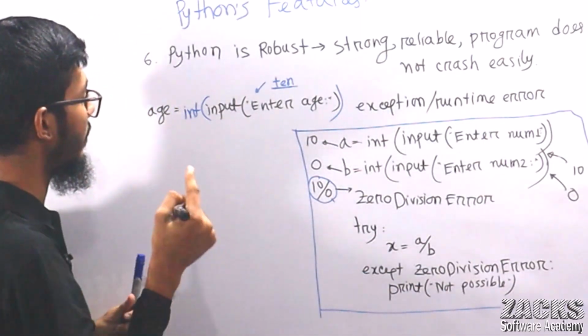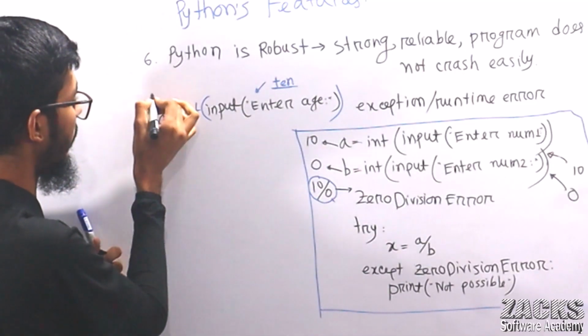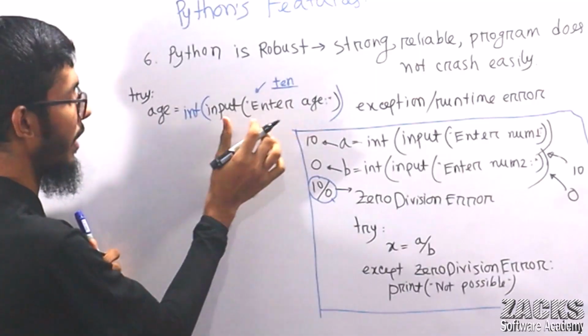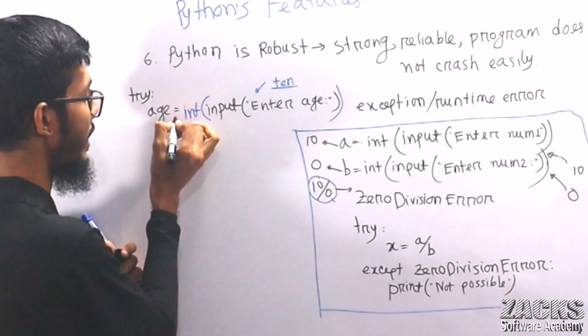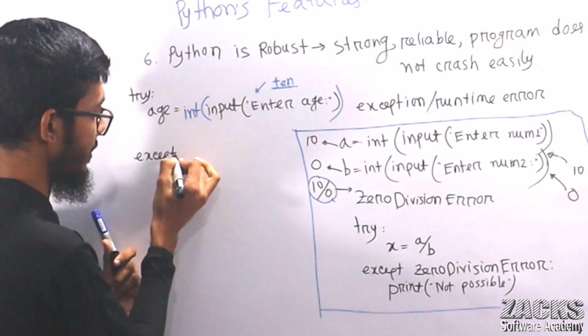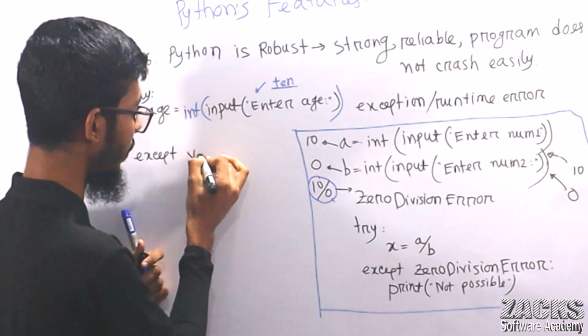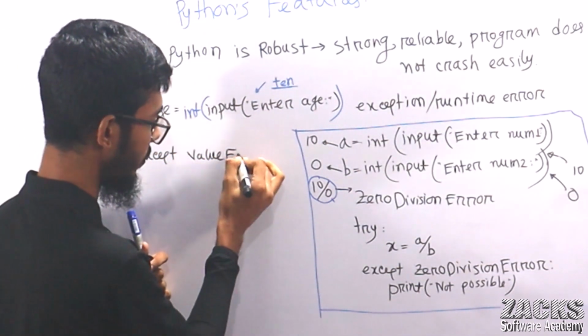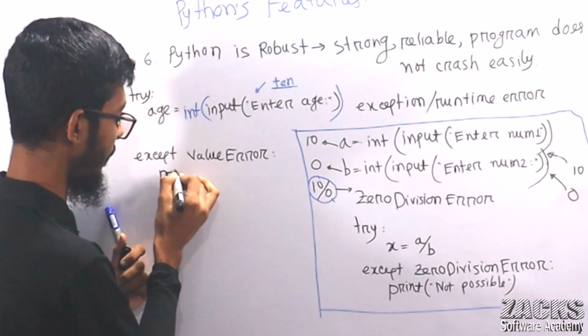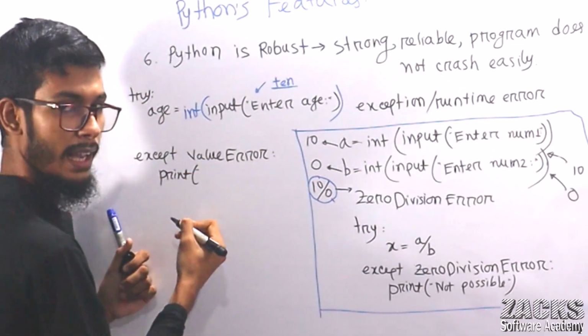Simply you can handle this exception this way. For example, try, then if any error happens, this will be executed: except ValueError, print enter a valid number.